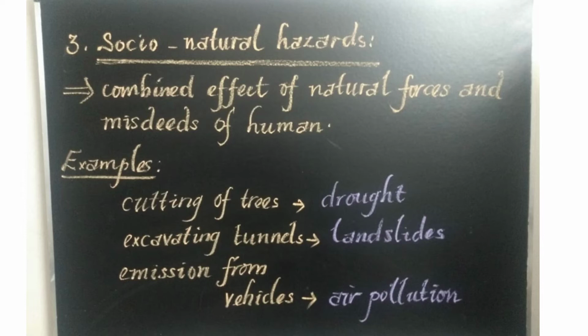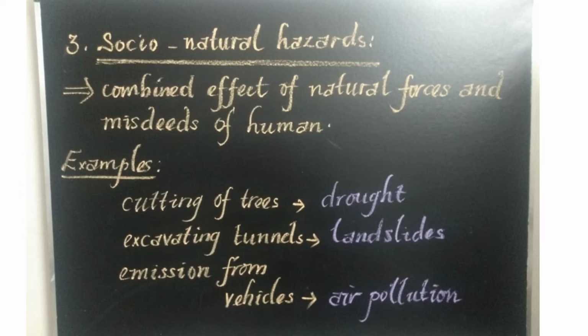And the emission from vehicles and industries, and the combustion of wood, that is burning of wood and coal, all combined together leads to the fog that leads to the smog, which makes the visibility less. So these are the socio-natural hazards, which are caused by the combined effect of the natural forces and the misdeeds of humans. What are the examples for that?